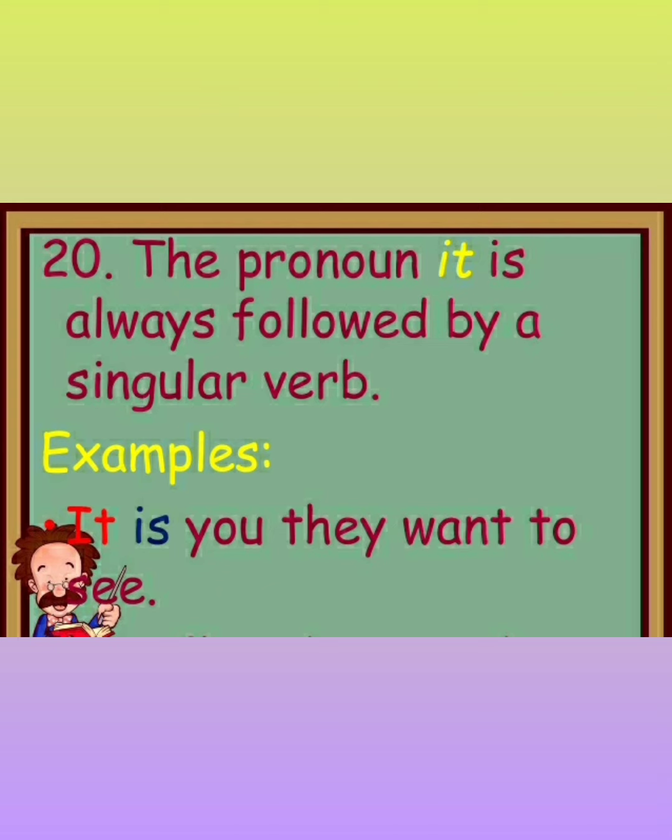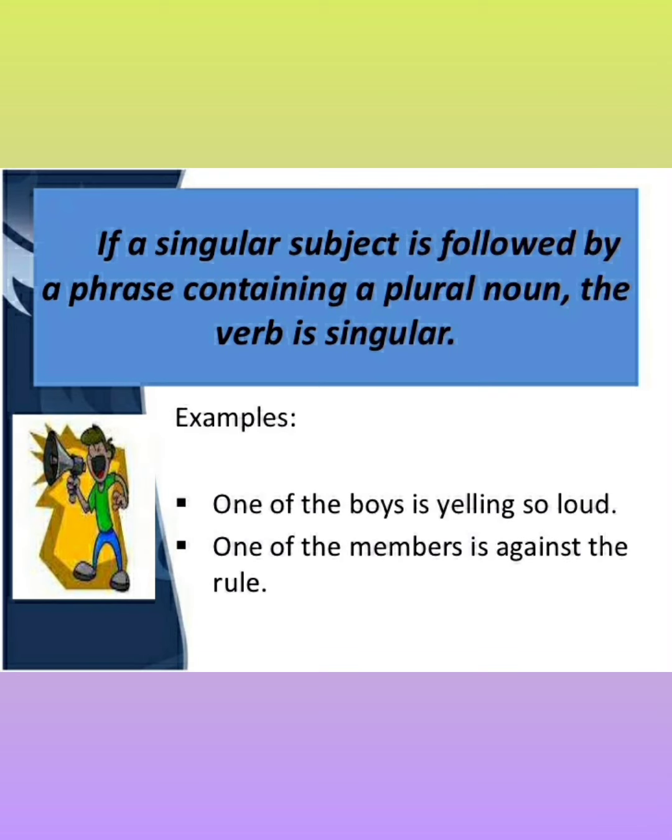Now some new rules that we need to learn. If a singular subject is followed by a phrase and that phrase contains a plural noun, the verb is singular. Like, one of the boys is yelling so loud. One of the members is against the rule. Here, among so many other members, only one member is against the rule. Among other boys, only one boy is yelling so loud. I hope you have understood this rule also.